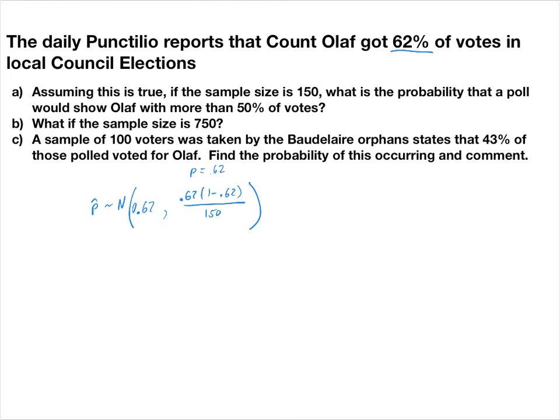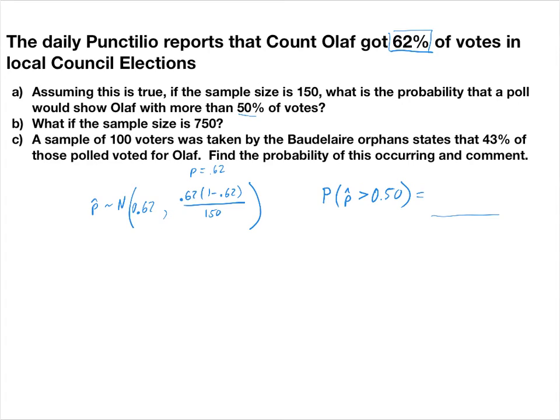All right. So you should be able to go straight into your calculator. You should be able to calculate the probability that P is greater than 0.5, for that 50%, and just use a normal distribution calculation to do that. You should get a pretty high percentage, right? Because the reality is that 62% of people are voting for him. So what's the probability that my poll is going to say more than 50%? Well, it's pretty good. You should get a number pretty close to 1.